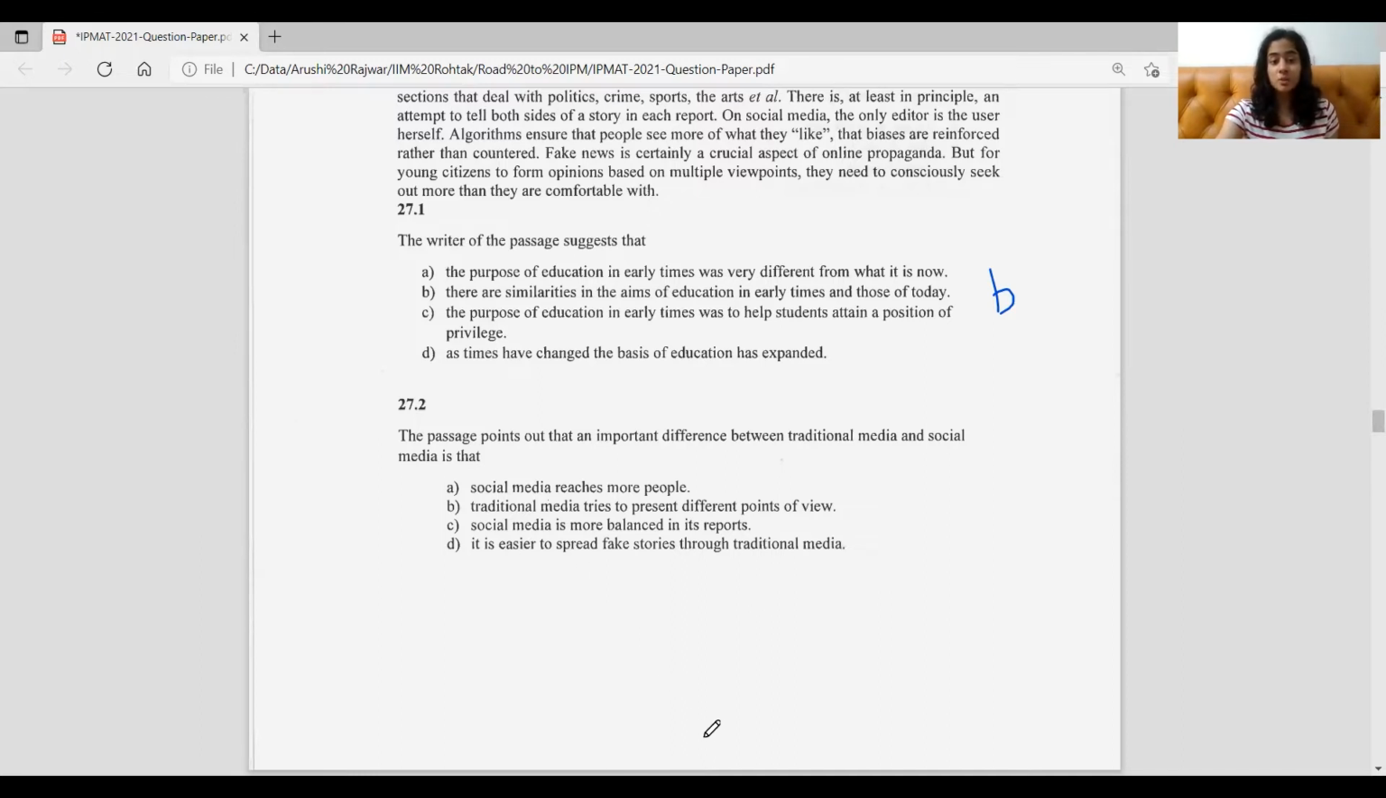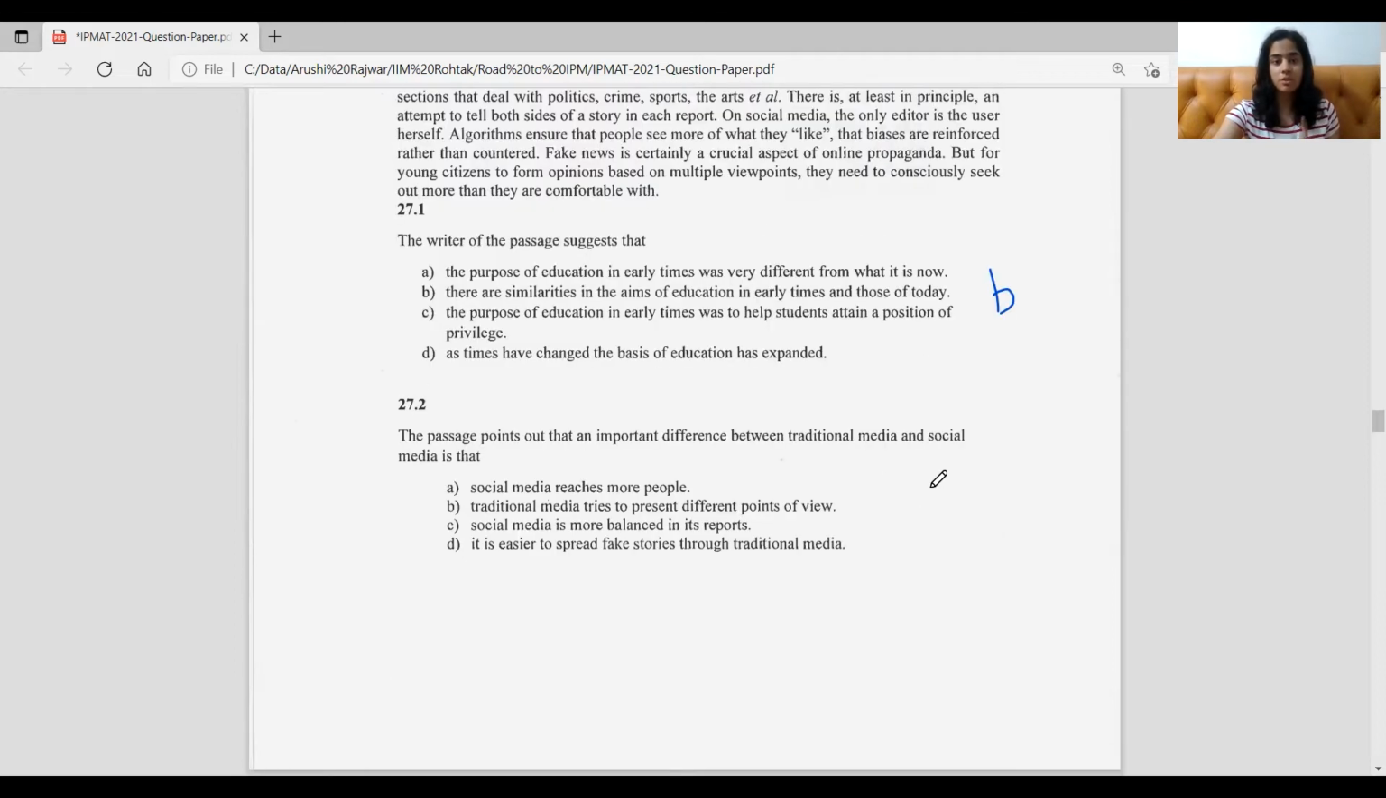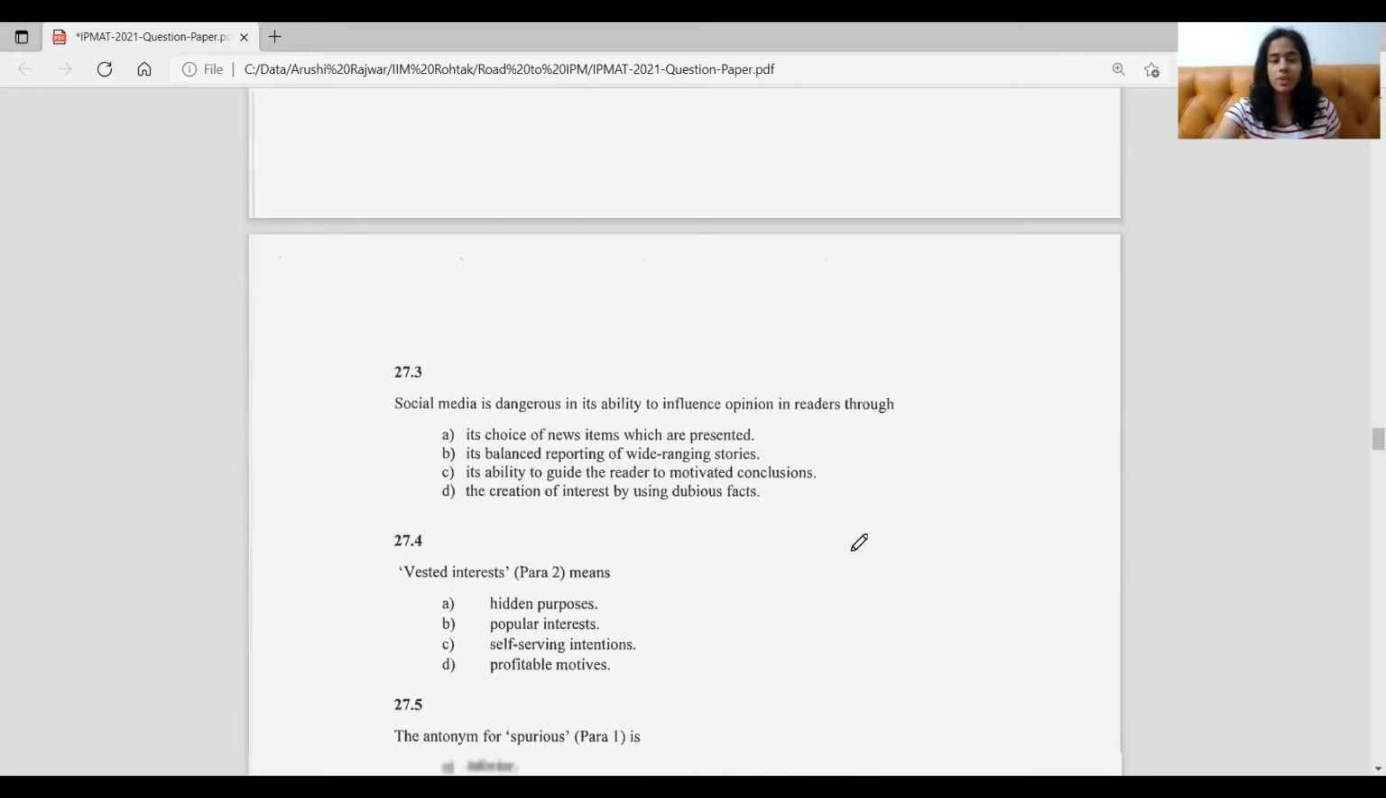Coming to, it is easier to spread fake stories through traditional media. Now, that's also wrong because that's what we read about social media. Through social media, stories can be spread very easily. It doesn't matter if they're fake or genuine. But through traditional media, it is comparatively difficult. So here also our right answer is B. So I'll mark it here too. Okay, so coming to the third question.